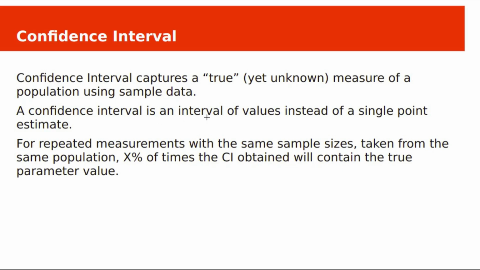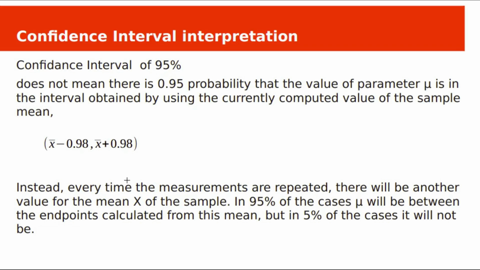Let's summarize. A confidence interval captures a true measure of the population using sample data. A confidence interval is an interval value instead of a single point estimate. For repeated measurements with the same sample sizes taken from the same population, x% of the times the confidence interval calculated for x% confidence level will contain the true parameter value. A confidence interval of 95% does not mean there is a 0.95 probability that the value of parameter mu is in the interval obtained by using the currently computed values of the sample means, from this value to this value.